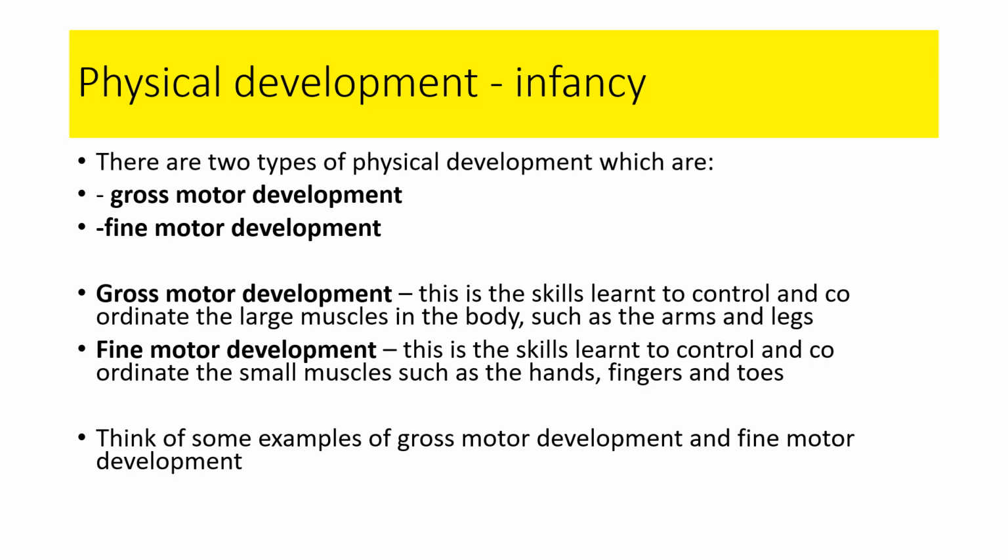So an example of gross motor development would be learning to walk, learning to crawl, learning to run. We're using the big muscles to do that. And that's the first thing that a baby needs to grow, is the strength in the big muscles. Fine motor development are the skills learnt to control and coordinate the small muscles. And the small muscles are things like your hands, fingers, toes.